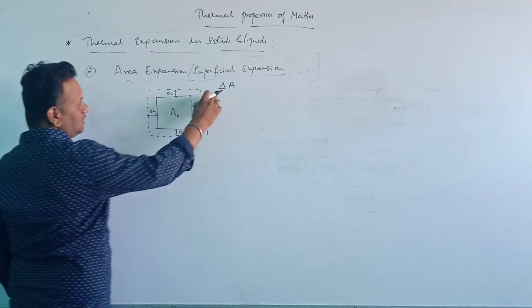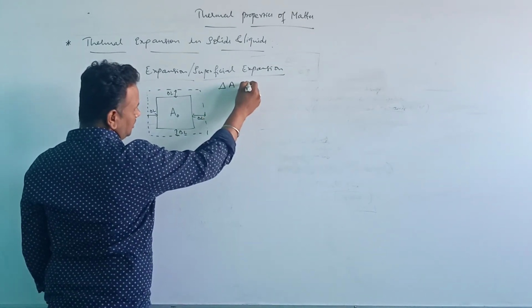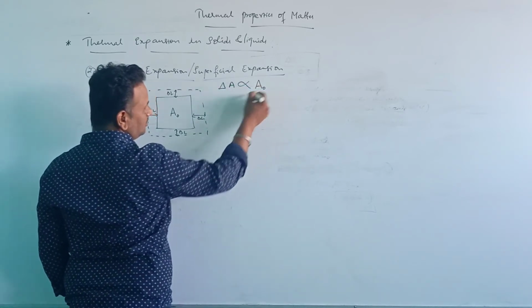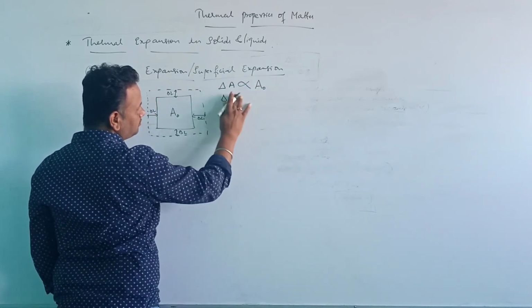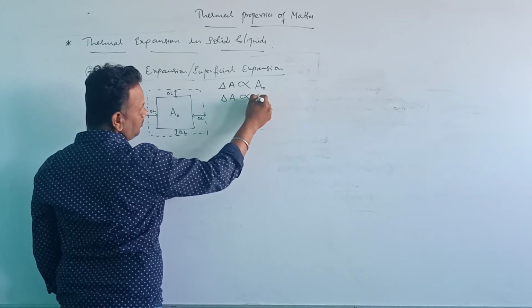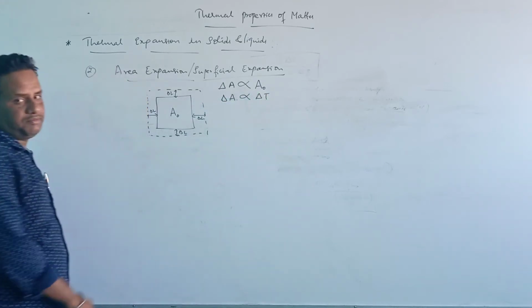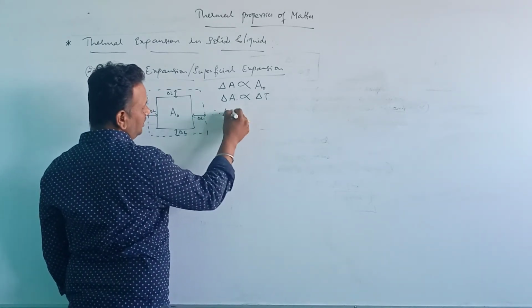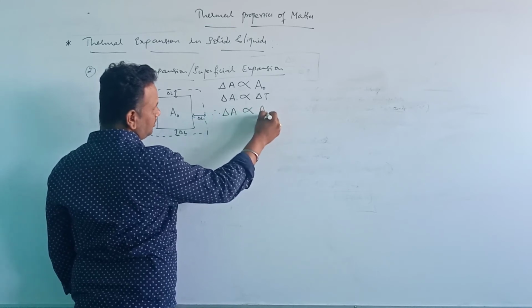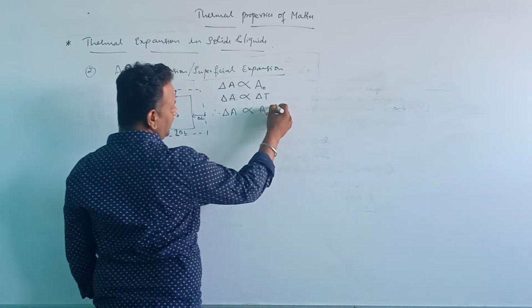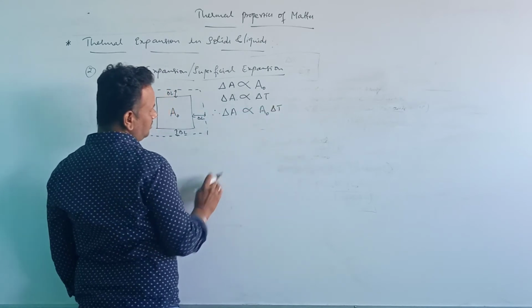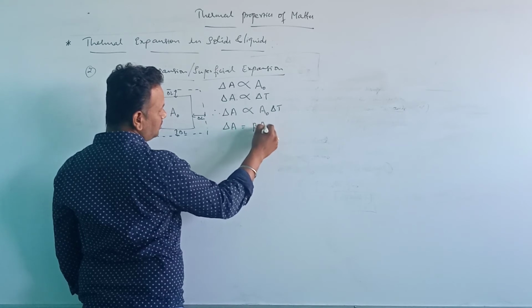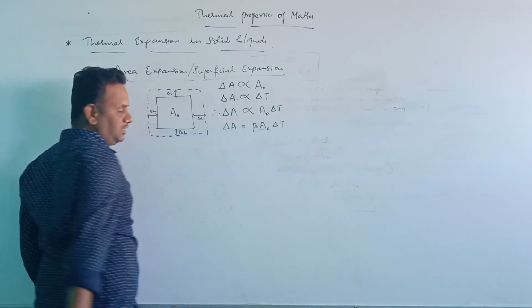This increase in area is directly proportional to the initial area and directly proportional to the increase in temperature. So we can write the increase in area is directly proportional to the original area and the increase in temperature. If I remove the proportionality constant, then delta A is equal to beta A0 delta T,